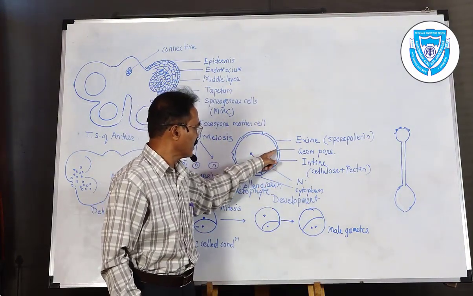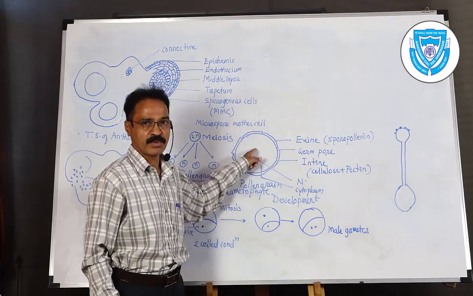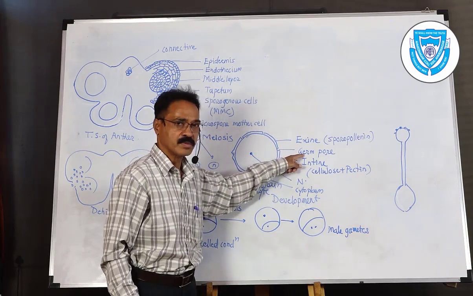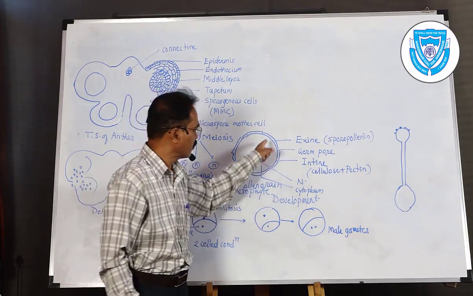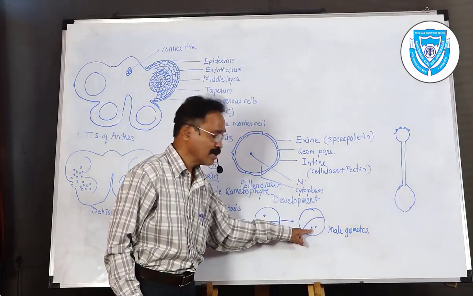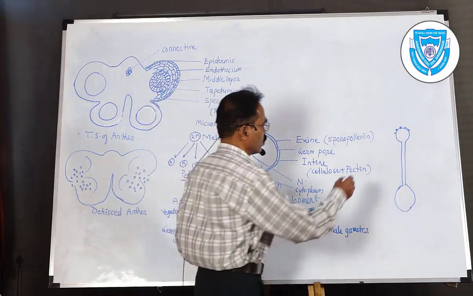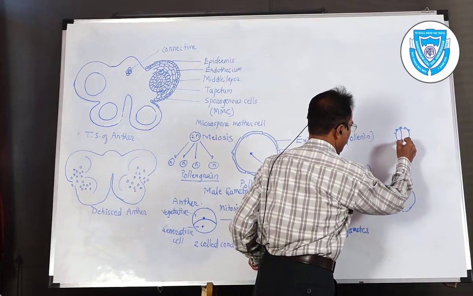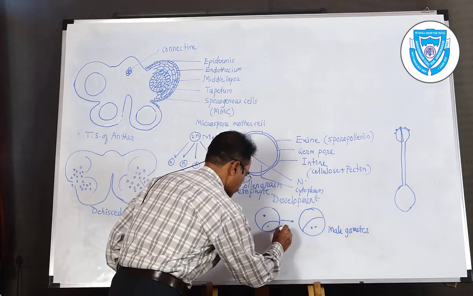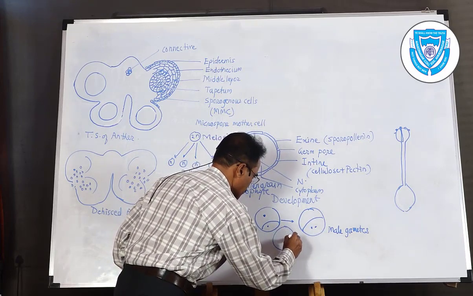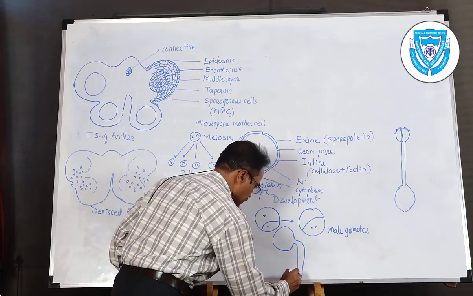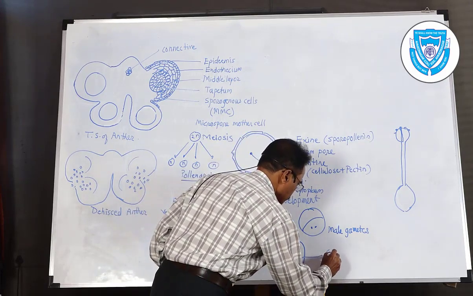The intine comes out through this germ pore. A minute pore is there, and from that the intine comes out, carrying these two non-motile male gametes. The intine comes out as a tube-like structure. This tube is called the germ tube.